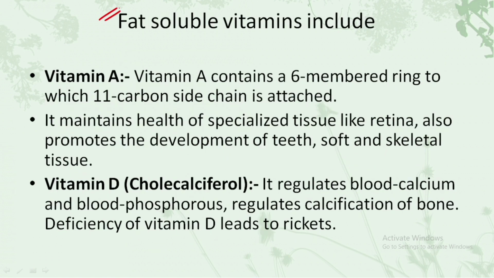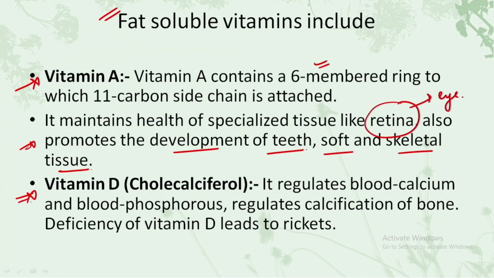So now let's understand the fat soluble vitamins. The first one is vitamin A. Talking about its structure, vitamin A is a 6-membered ring to which an 11 carbon side chain is attached. It helps to maintain the health of specialized tissue like the retina, which is present in our eyes. It also helps to promote the development of the teeth, the soft and the skeletal tissues.